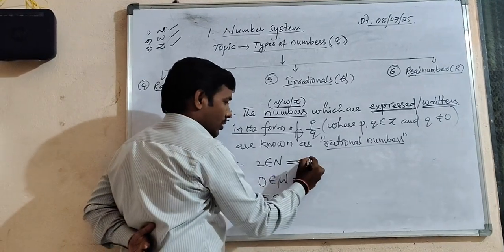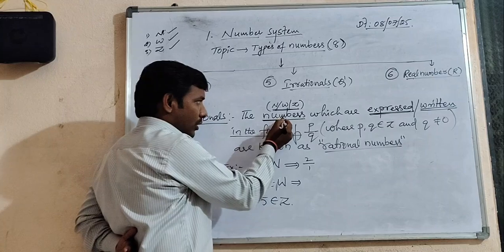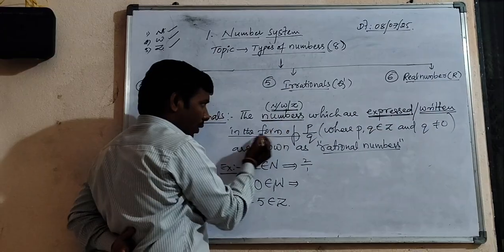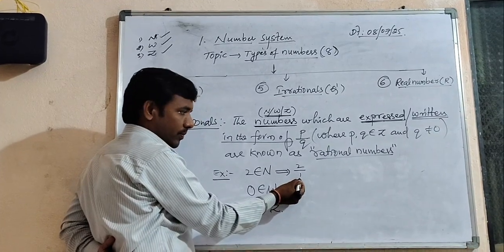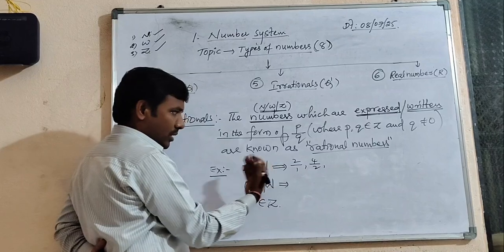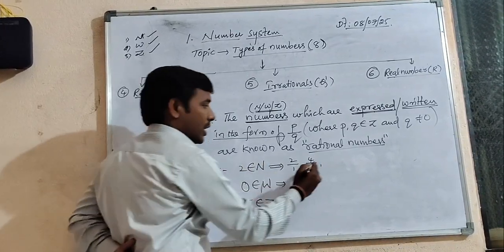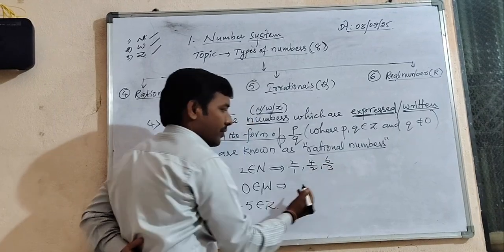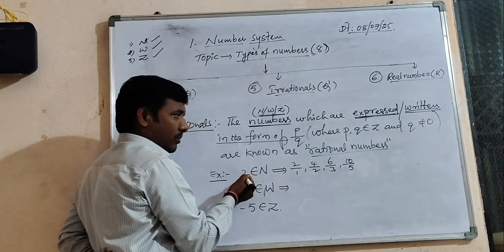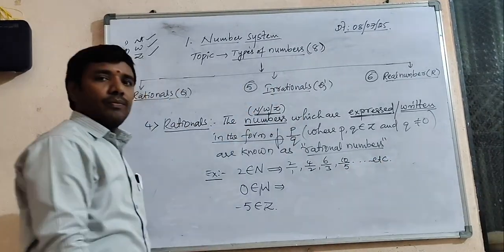2 can be written as 2 by 1. What happened? A natural number is expressed in the form of p by q. One more: 4 by 2. Divide 4 by 2, you will get the same 2. Next, 6 by 3, same. Next, 10 by 5, same 2. Like that, we can write infinitely many.